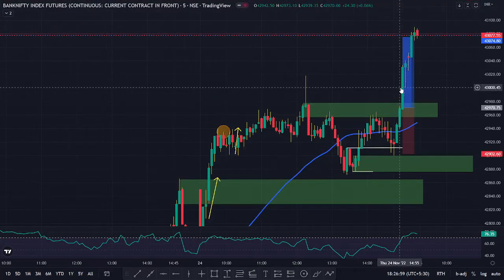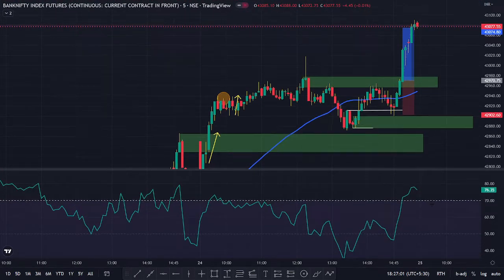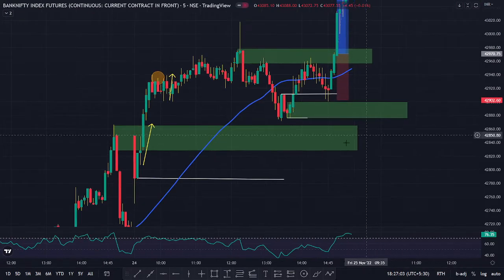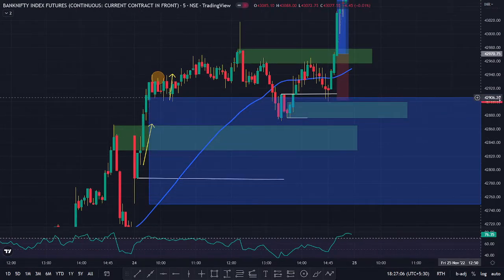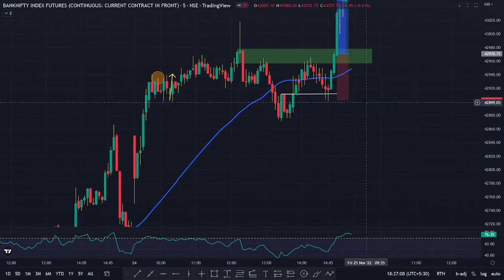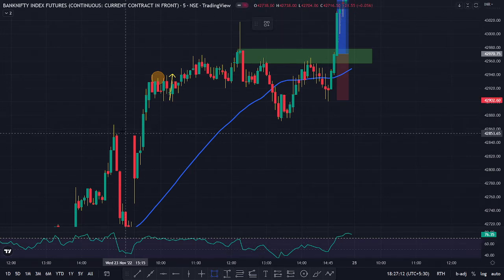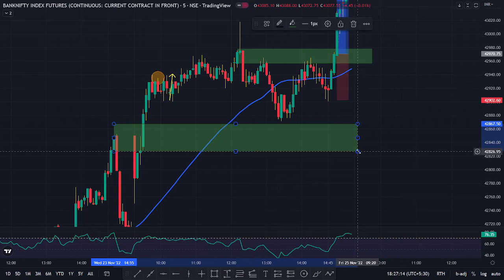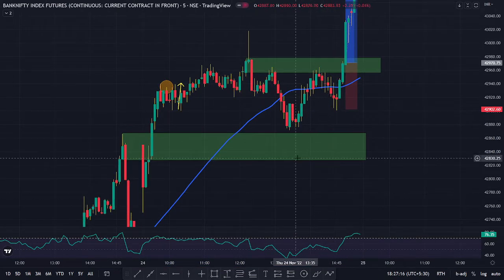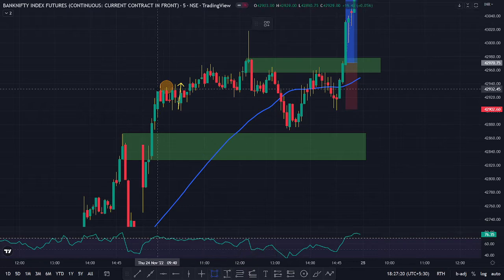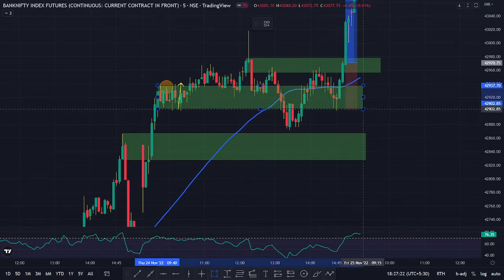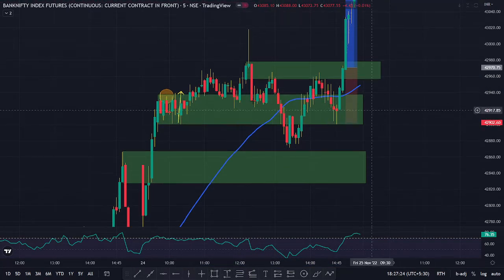Now I will tell you the mistakes most traders would have made today. I'll just delete this all to show you the mistake. They would have marked this as a resistance zone, not an order block, and immediately when the swing high was created, they would have marked this as a resistance zone, thinking the market will go up.